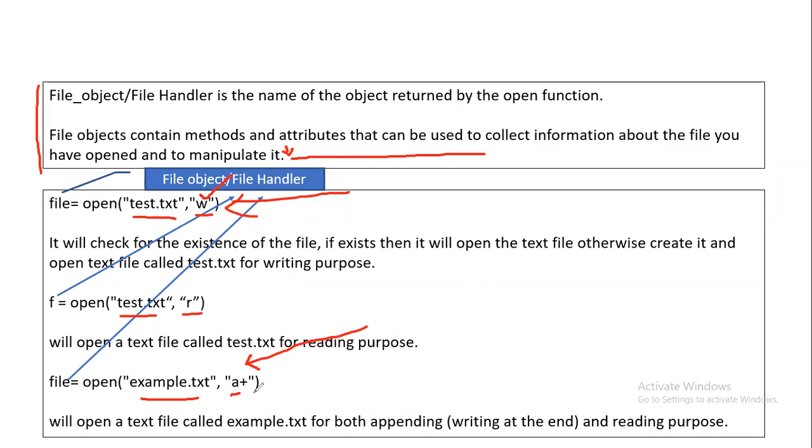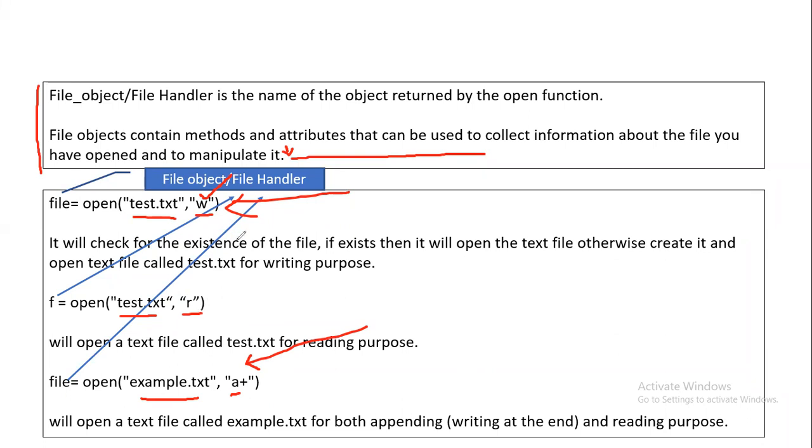The plus means you are also using this mode for the reading purpose. So A means append, and after writing information to the file, if you want that file to be used for reading also, plus means you want to use that file for the reading purpose also. Similarly, when I say W plus, that means you want to use that file for writing first and then reading second. If I say R plus, that means you want to use this particular file initially for reading, and later on, if you want, you can write information into that particular file also.